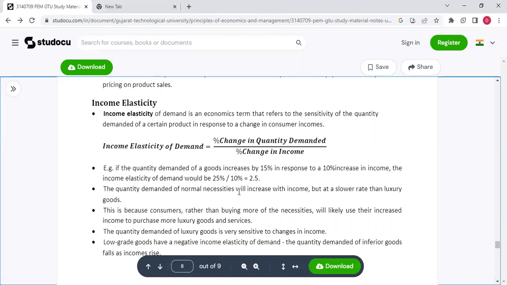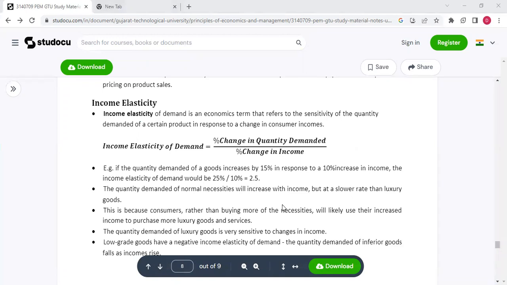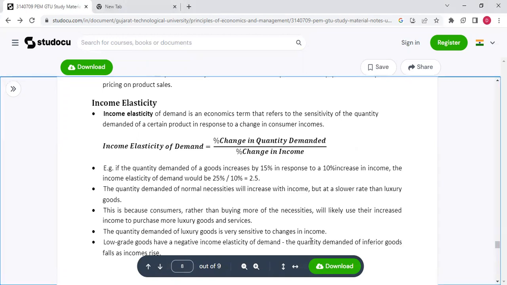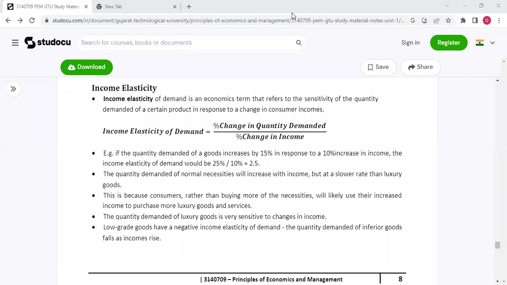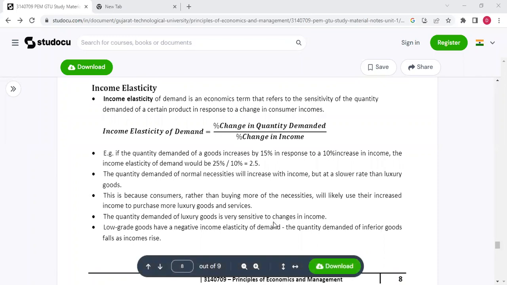The quantity demanded of normal necessities will increase with income, but at a slower rate than luxury goods. This is because consumers, rather than buying more of the necessities, will likely use their increased income to purchase more luxury goods and services. The quantity demanded of luxury goods is very sensitive to changes in income. Low-grade goods have a negative income elasticity of demand. The quantity demanded of inferior goods falls as income rises.